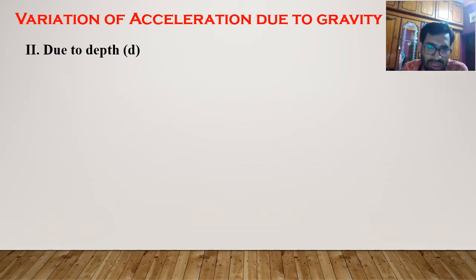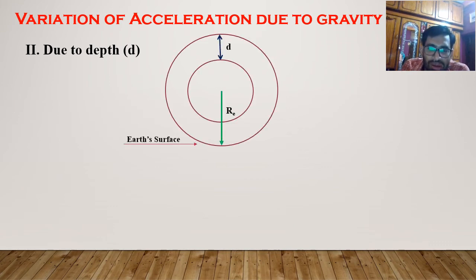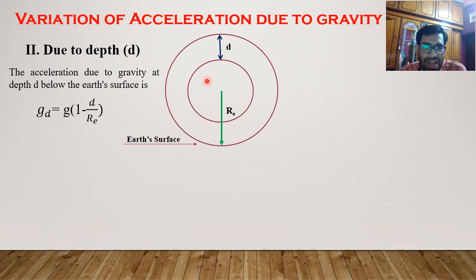So now due to the depth. So this is Earth's surface, and depth is denoted here d. Re is the radius of the Earth, and this is the core of the Earth. So the acceleration due to gravity at depth d below the Earth's surface will be gd equal to g into 1 minus d by Re.